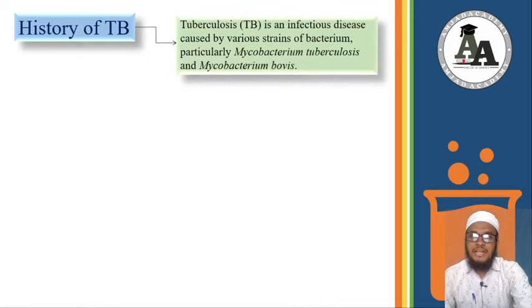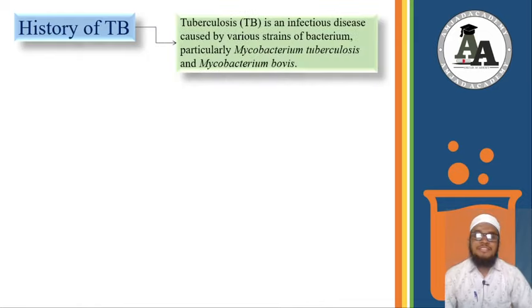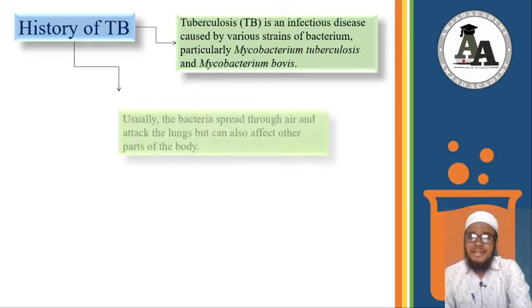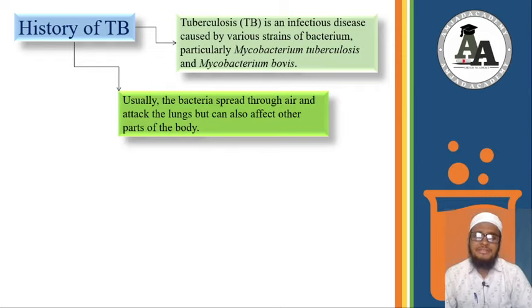So TB is tuberculosis and it is an infectious disease caused by various strains or variants of bacterium. What is that bacterium? The bacterium is Mycobacterium, also known as Mycobacterium tuberculosis. Other variants are Mycobacterium bovis, Mycobacterium canetti, and Mycobacterium bacilli, which are the different variants of this TB. Next, it is a communicable disease, meaning it spreads through the air. A major part of its effect is on the lungs of the body, and it also affects other parts of the body.